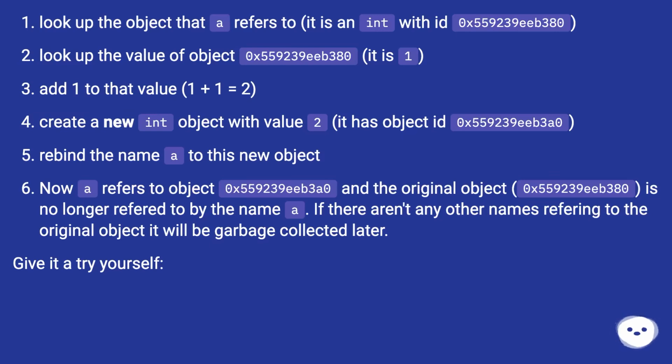Rebind the name a to this new object. Now a refers to object 0x559239 id 3a0 and the original object, 0x559239 id 380, is no longer referred to by the name a. If there aren't any other names referring to the original object, it will be garbage collected later. Give it a try yourself.